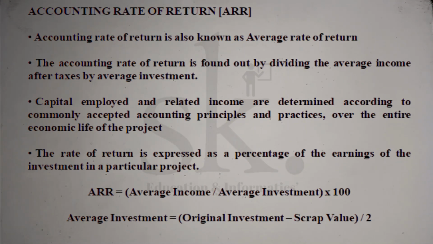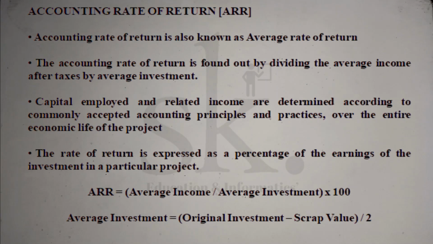Now, there are various expenses which are charged against the net profit. We also have to take into consideration two important points. One is depreciation, another is tax. Depreciation is a loss charged against profit, and tax is a payment which is also charged against profit. So in ARR there are two important concepts, one is net income, another is capital investment. Net income or net profit here means the adjusted income or adjusted profit after depreciation and after tax. That's the most important concept.